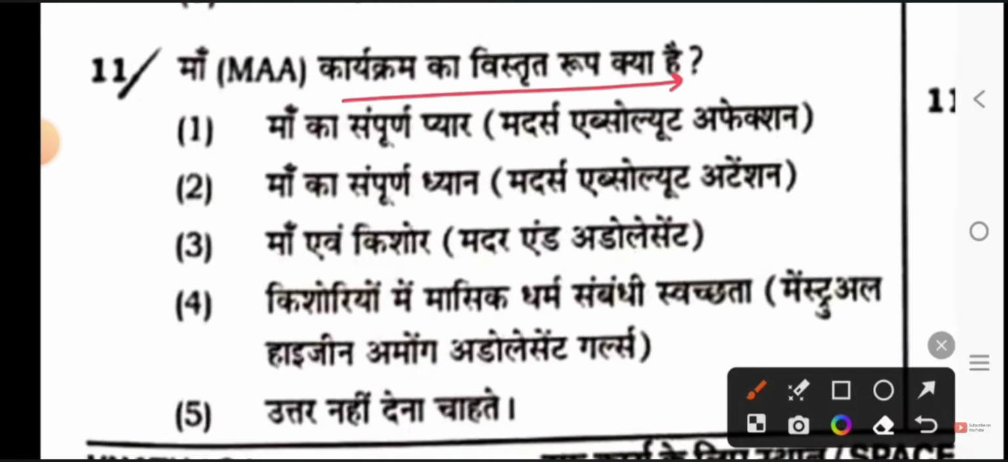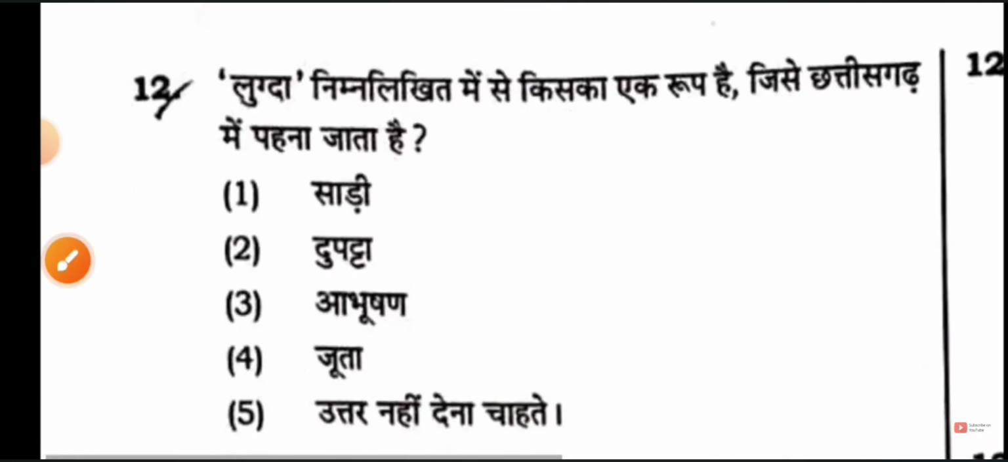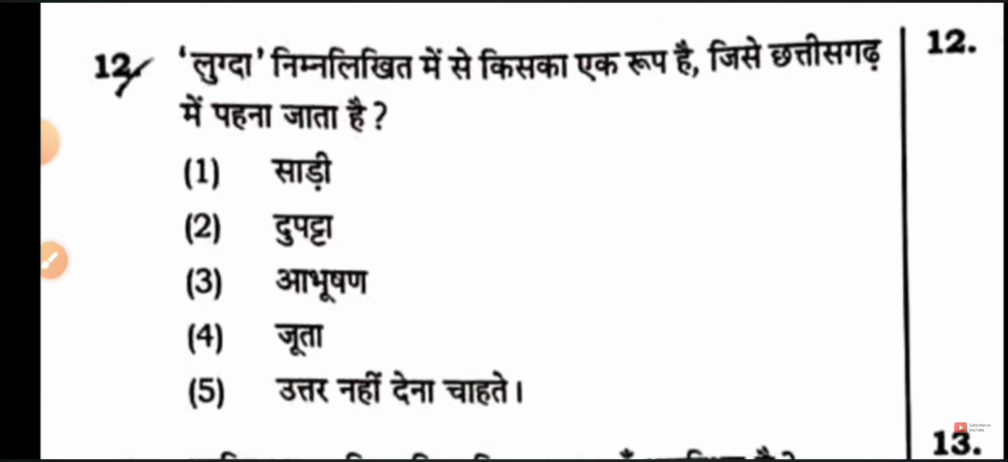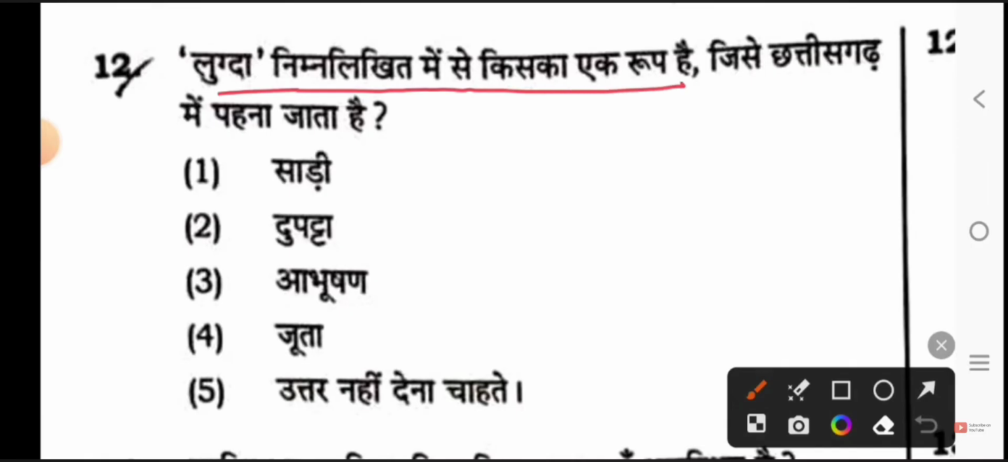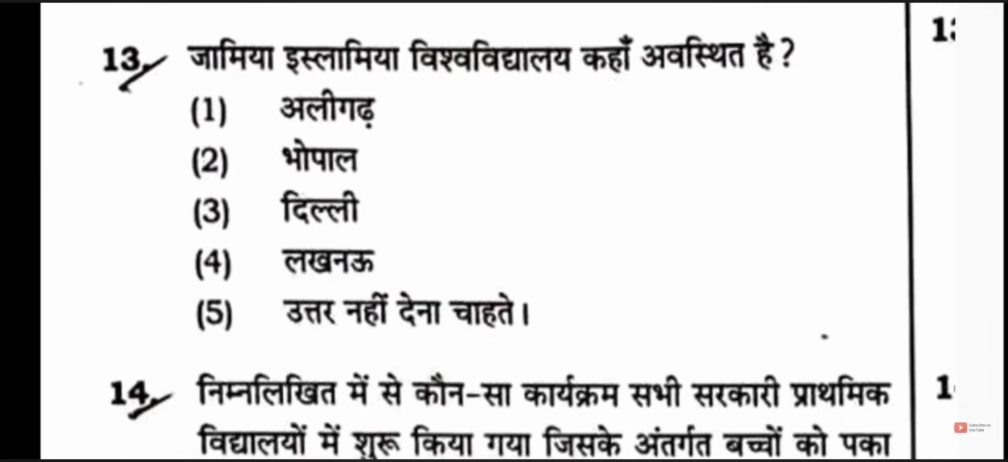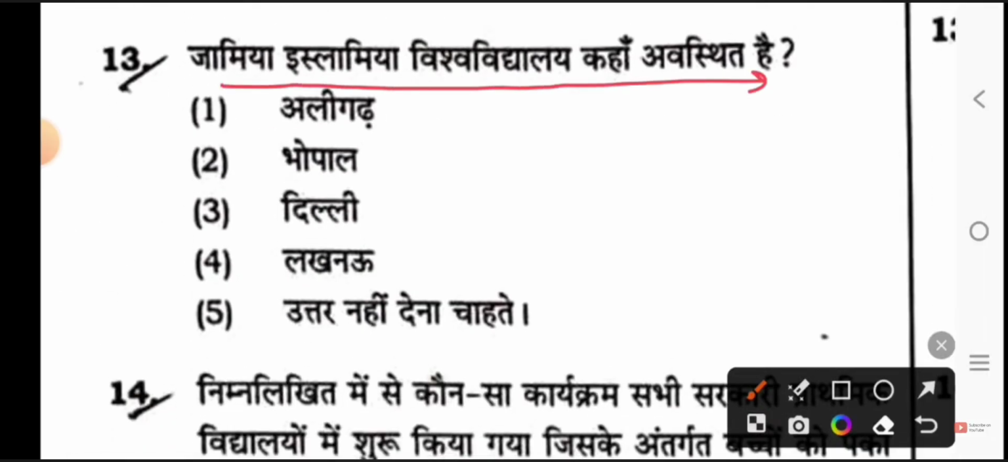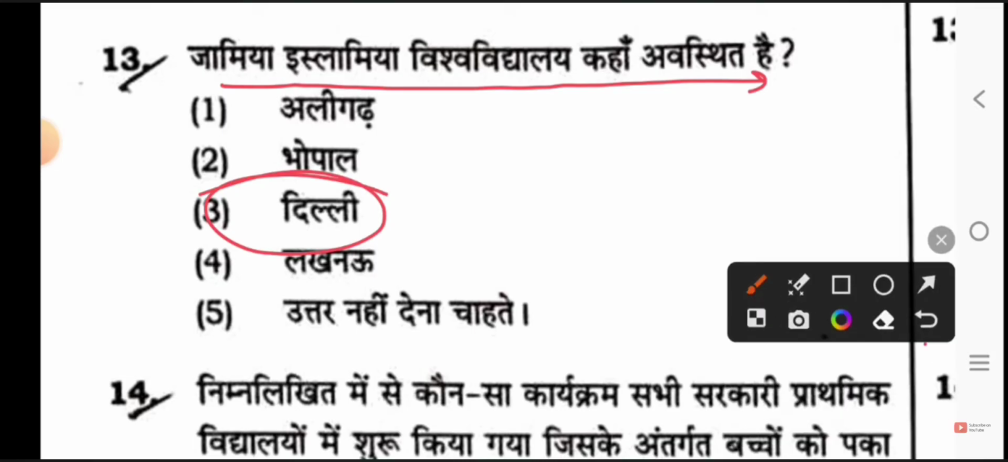Next, what is the full form of MA program? Option 1, Mother's Absolute Affection. Next, Lukta is a form of which of the following which is worn in Chhattisgarh? Option 2, Dupatta. Next, where is Jamia Islamia University located? Option 3, Delhi.